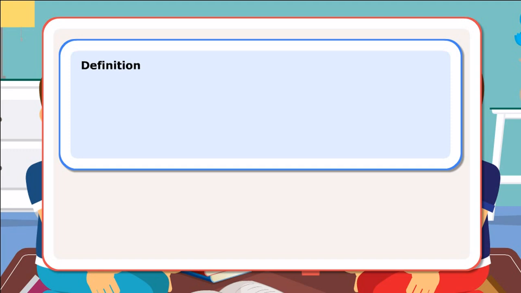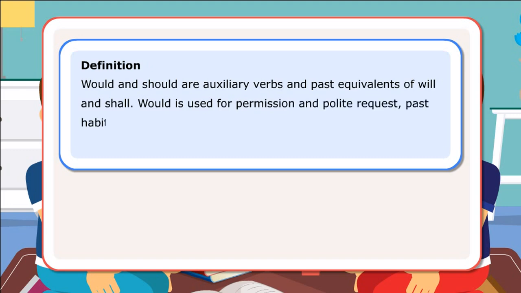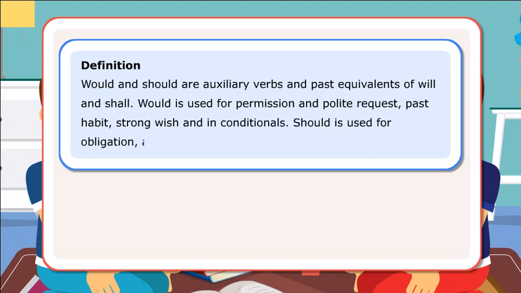Definition. Would and should are auxiliary verbs and past equivalents of will and shall. Would is used for permission and polite request, past habit, strong wish, and in conditionals. Should is used for obligation, advice, suggestion, expectation, and probability.